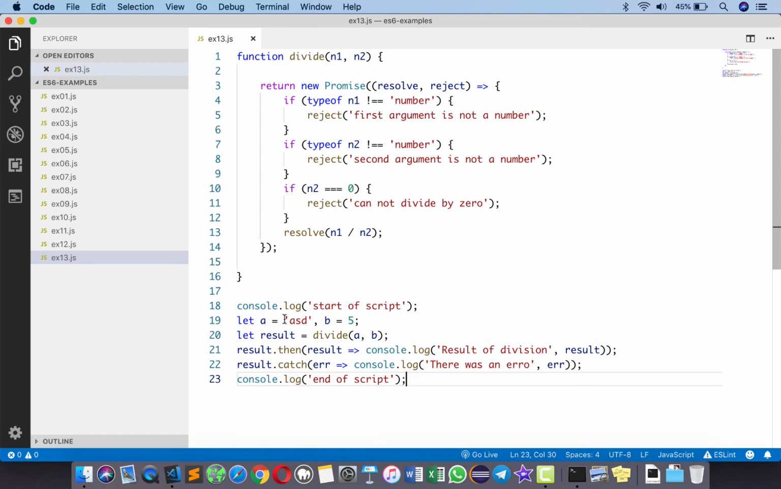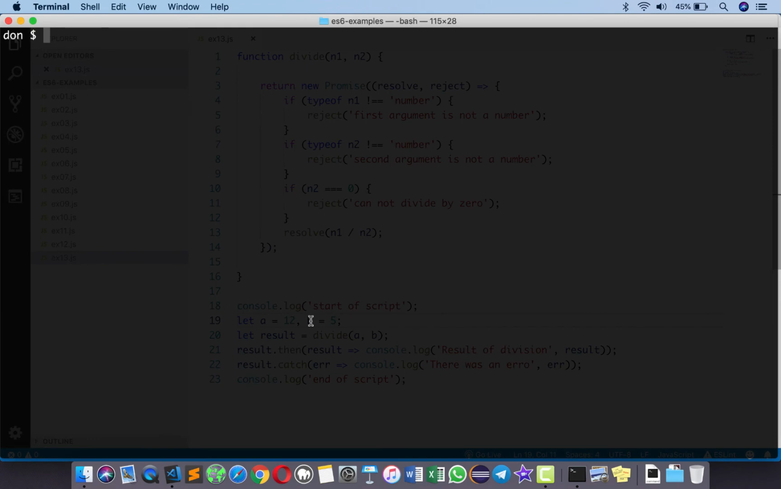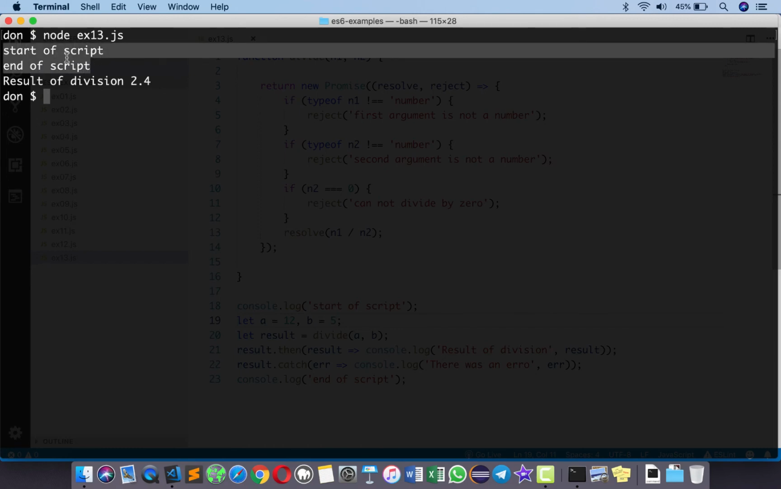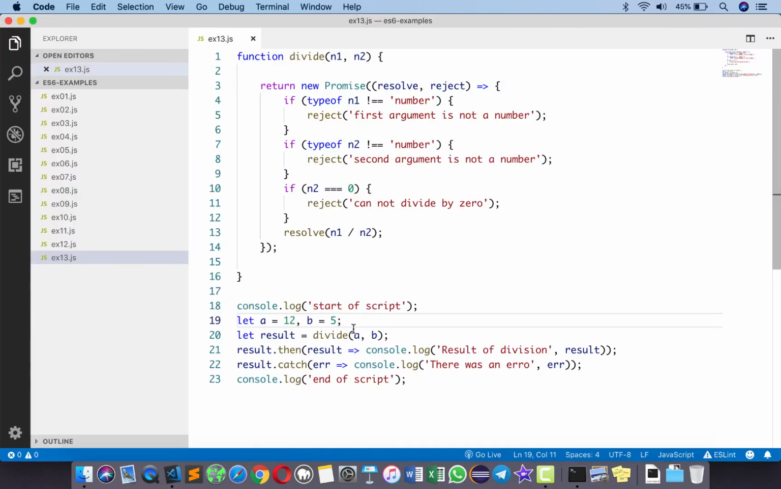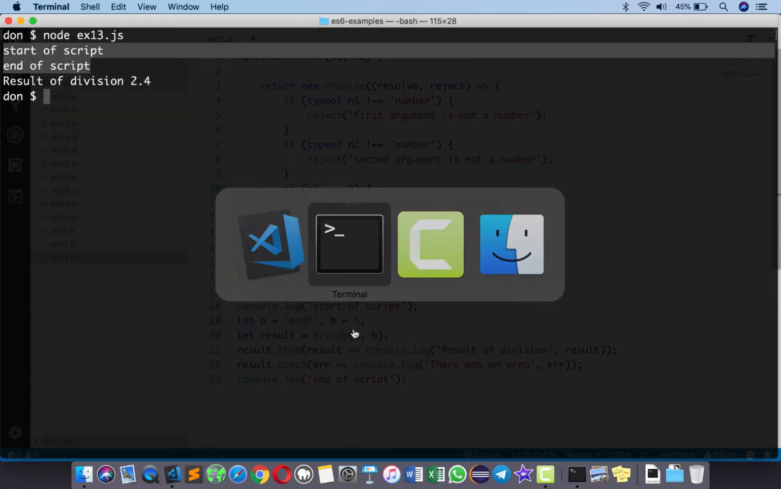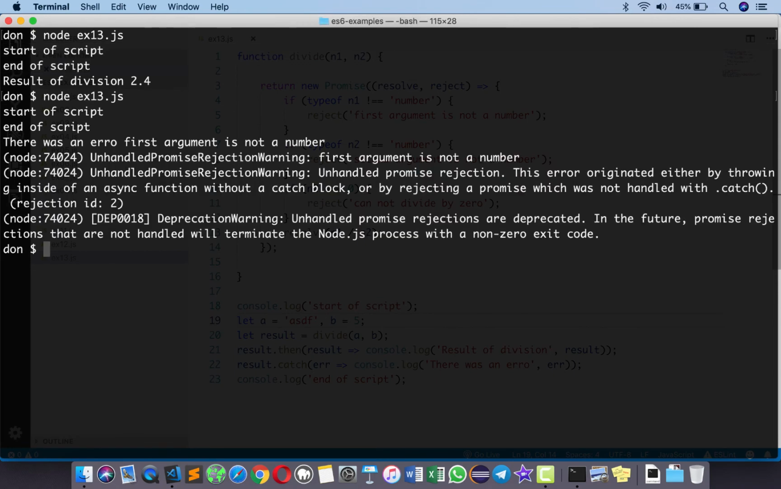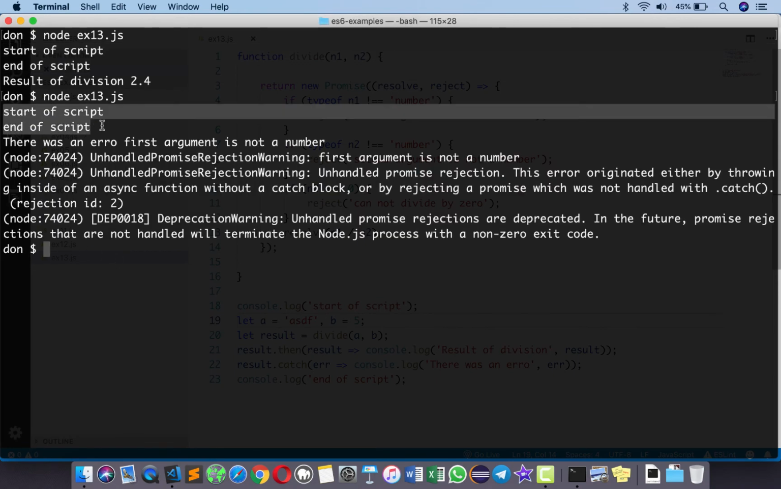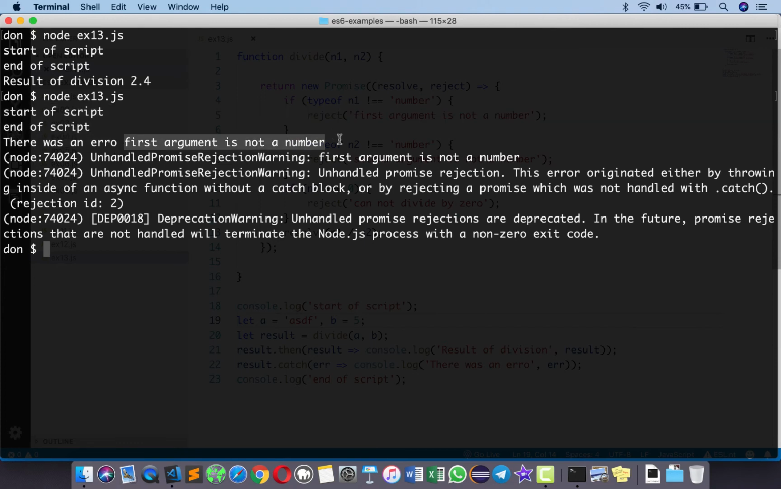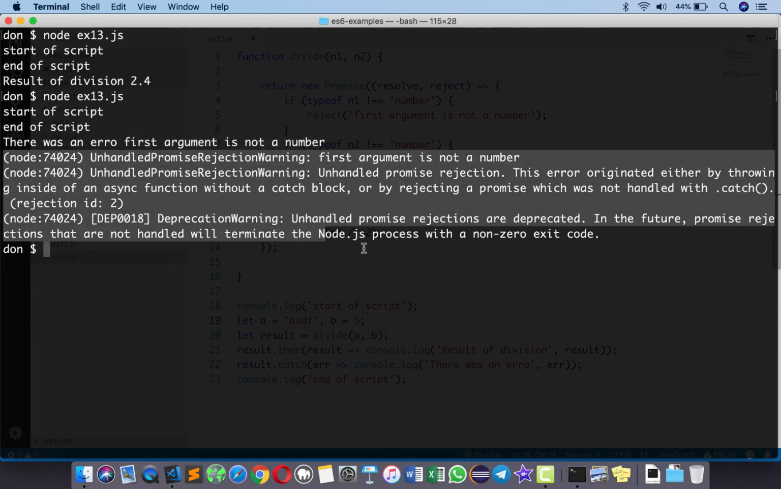Let's change the first parameter to 12, save this, go back to the command prompt, try out the same thing. So I will run node ex13.js, and you'll see that we got it in an asynchronous style, which means we got the start of script, end of script, and the result comes at a later point in time. Similarly, if I had something like asdf, save this, go back to the command prompt, you'll still see that there was an error, but we got the start of script, end of script. There was an error, first argument is not a number, and then of course it's giving the details of what actually went wrong over here.